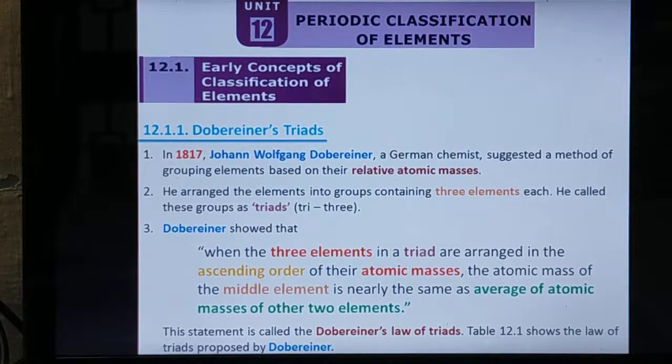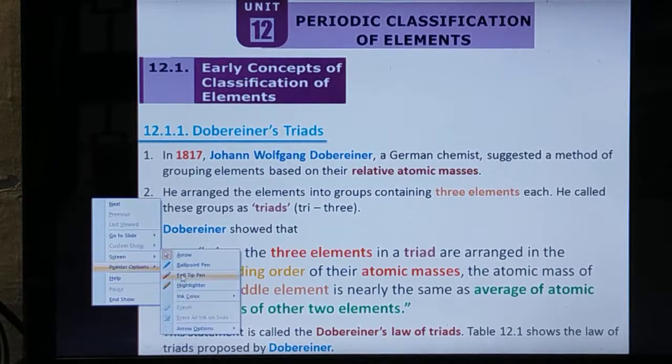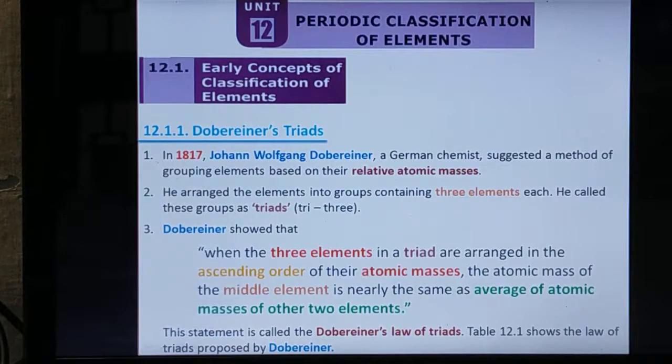By 1817, he made this attempt. Johann Wolfgang Dobereiner is the name of the scientist. He suggested a method of grouping elements based on their relative atomic masses. You have to underline that in your textbook. They will ask it and you choose the best answer.